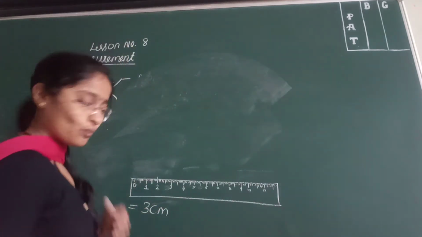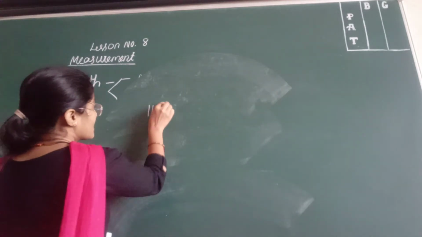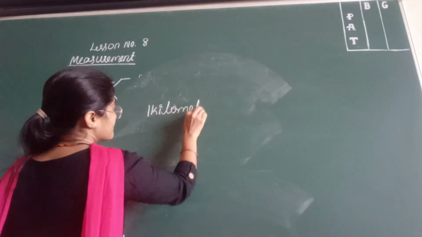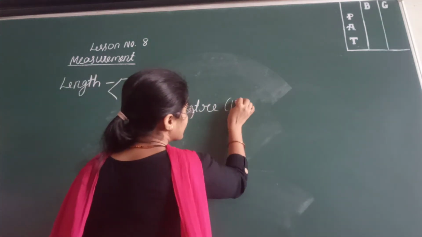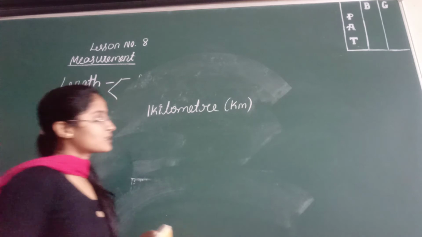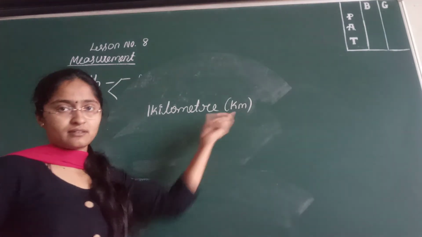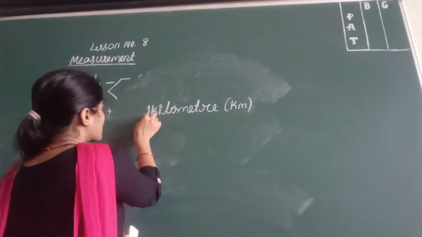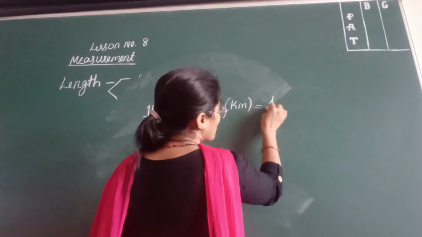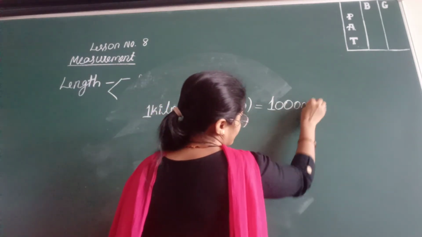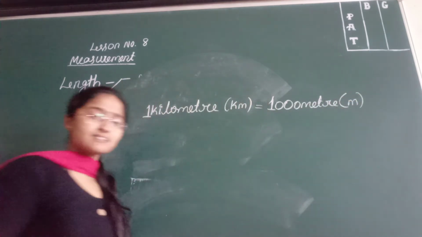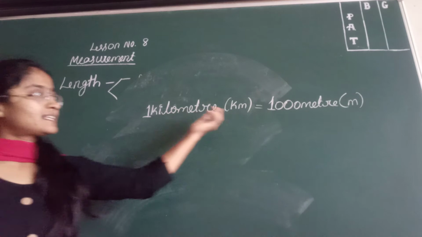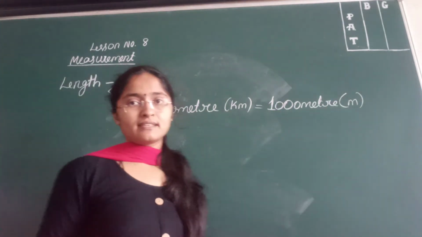So 1 kilometer is equal to... This kilometer we can also write as km. So this km shows kilometer. 1 kilometer is equal to how much? 1000 meter. And this meter we can write as m. Kilometer we write as km, meter we write as m.